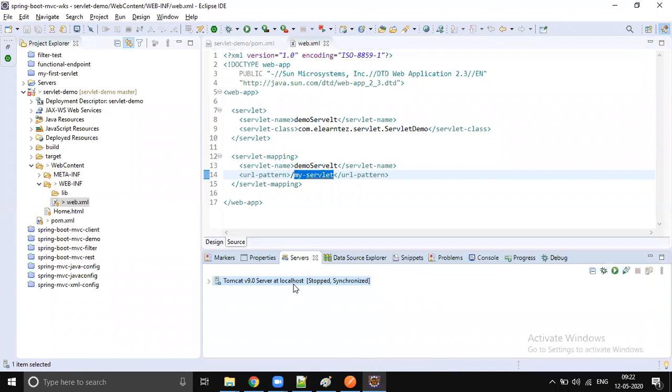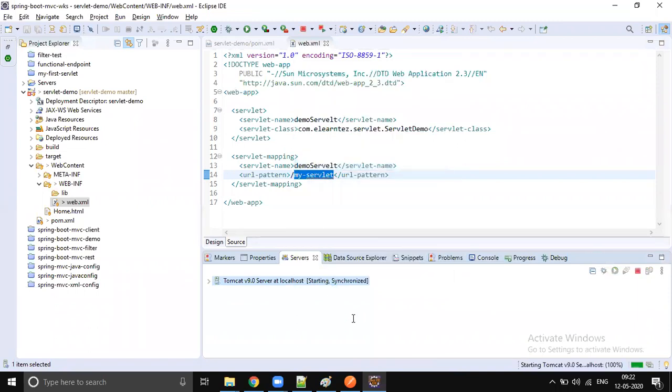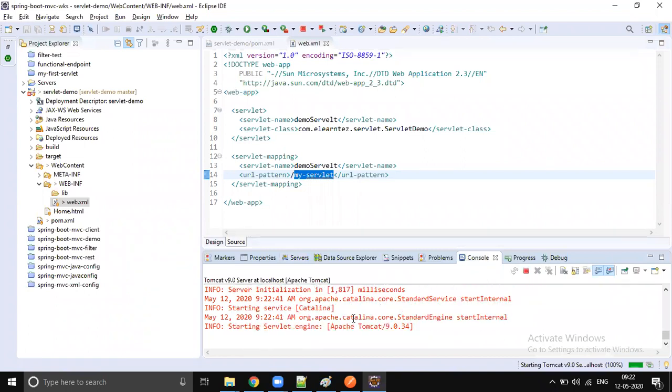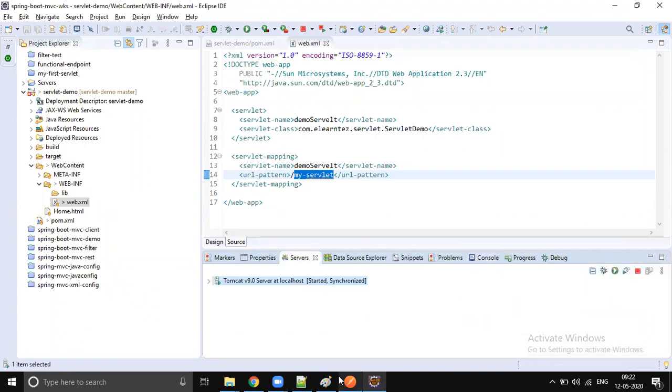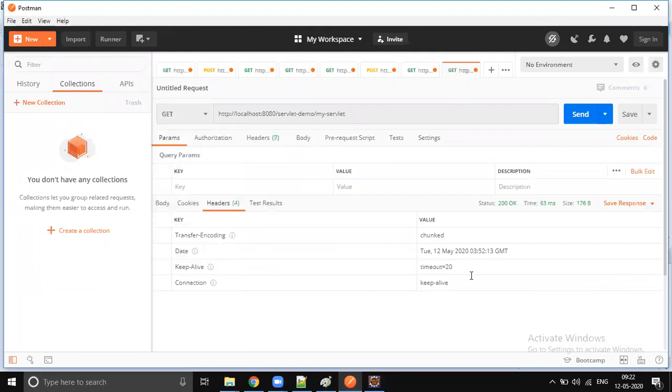And I'm going to restart my server again. Server started. So I'm going to send the GET request. Just now I restarted my server. After my server restart, I'm going to send my request.